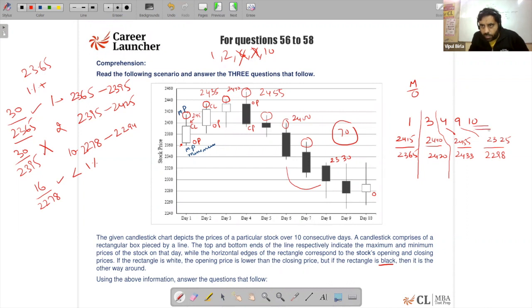And for day 10, the opening value was 2278, while the maximum value was 2325, right? Okay.